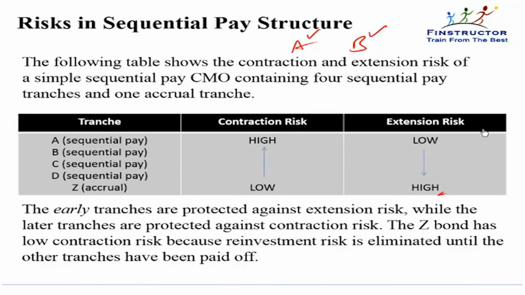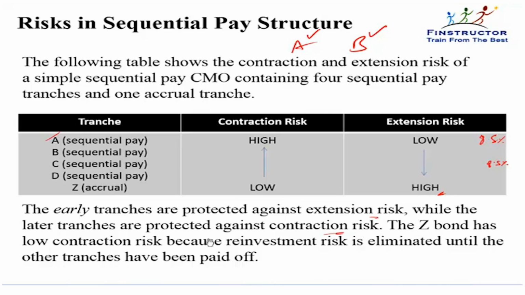That's why we were able to do with the same coupon for both tranches and the same par value, because one has a high contraction risk, another has a high extension risk. So depending on which risk you want to take, you can take tranche A or tranche B. It's not necessary that we had to make only two tranches. We could make A, B, C, D also. A gets paid first, B gets paid second, C gets paid third, D gets paid last. So the early tranches are protected against extension risk, while the later tranches are protected against contraction risk.